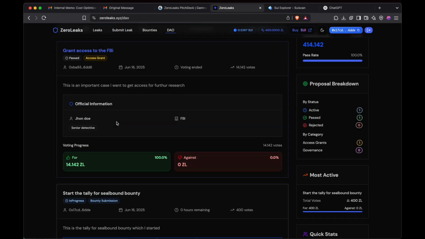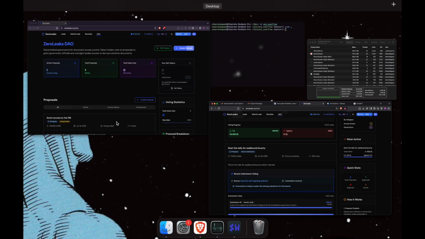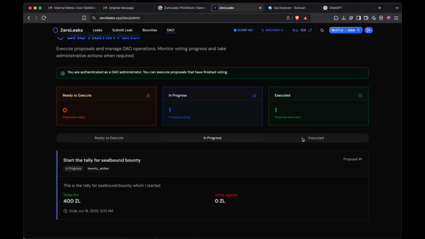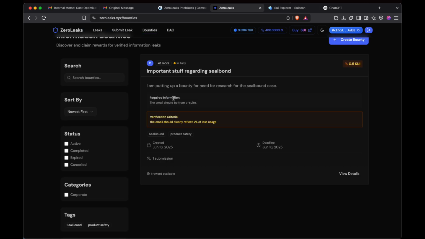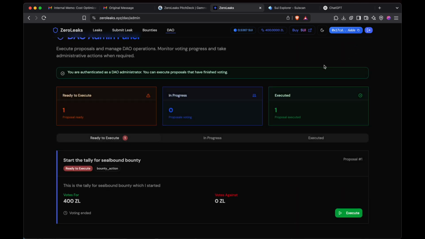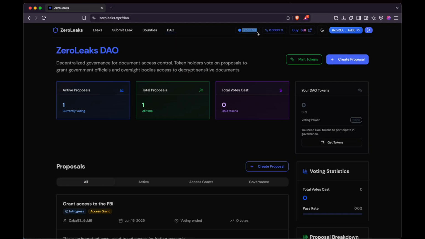Now I will wait for the bounty to be over to execute the DAO proposal. Okay, now the proposal is ready to execute. So I'll click execute, and the proposal executed successfully. Now this guy should have 0.5 SUI more.